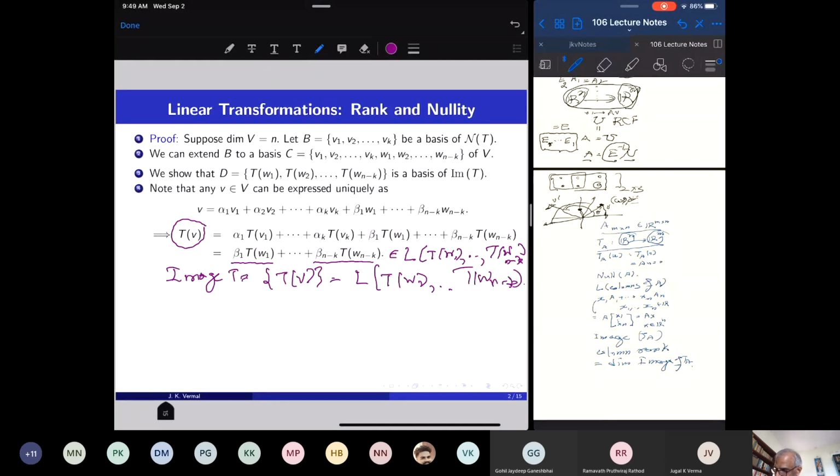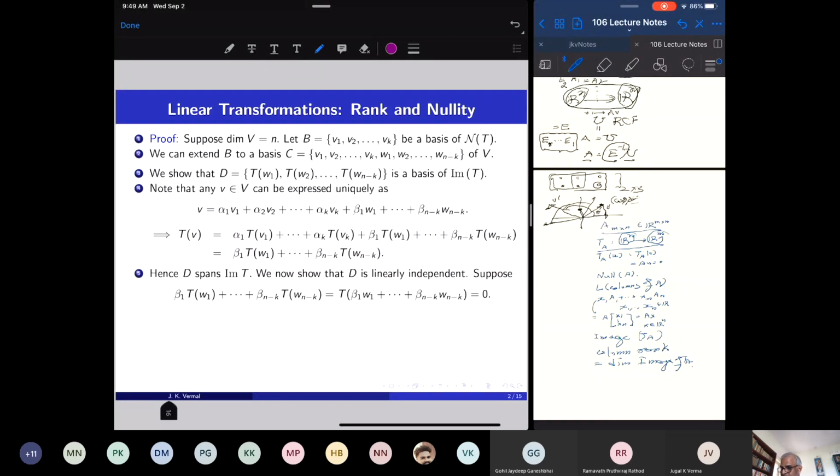Now I want to prove that they are linearly independent. To prove that they are linearly independent, I have to take a linear combination of these vectors which becomes 0, and then show that this linear combination is a trivial linear combination. So I take a linear combination of these vectors. But T is a linear transformation, therefore this is equal to this, and suppose this is equal to 0.